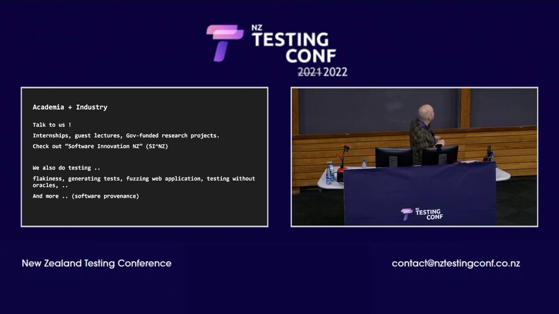We also do a lot of testing, so there are several government-funded research projects on test flakiness. I had a little discussion on Slack on this. I'm interested in more insights on generating tests from faults for crash reproduction in JavaScript. That's something that runs here. Fuzzing web applications is something Oracle funds. There's a project in Auckland on testing without oracles funded by Facebook. So there's a lot of stuff going on in universities.